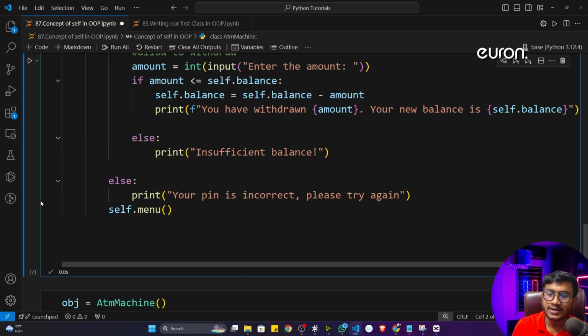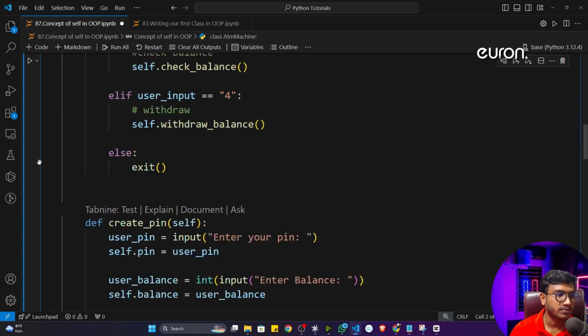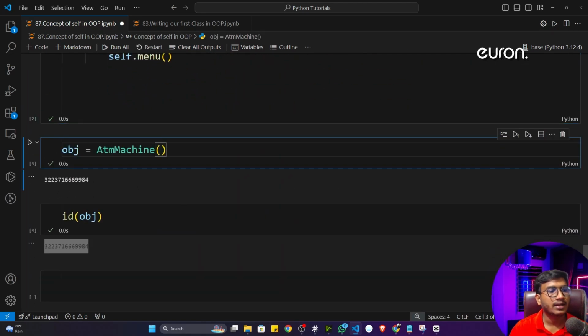So inside object oriented programming, there is a golden rule you have to always remember. Inside a class, whatever property we are writing, it can only be accessed through the object of this particular class. Let me show you one demo. Let's say this is the ATM machine class and I have created an object on top of it.